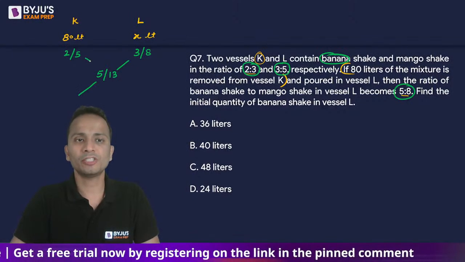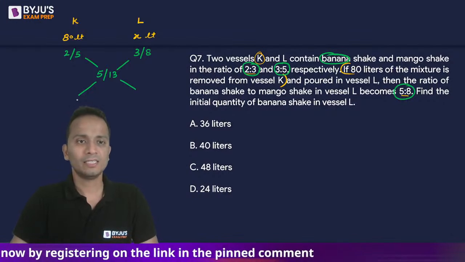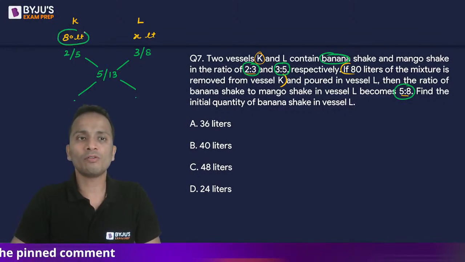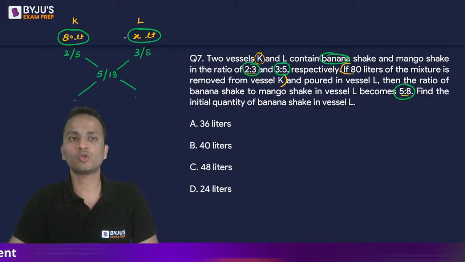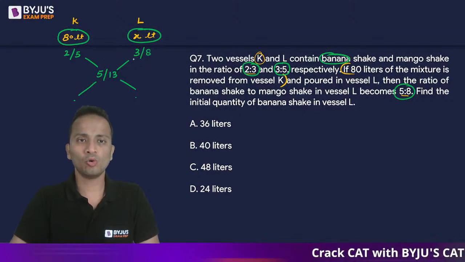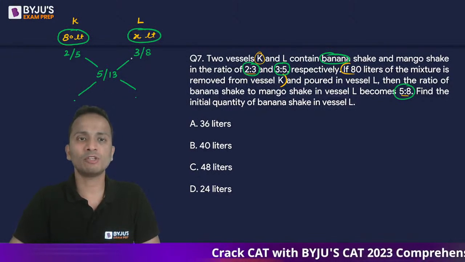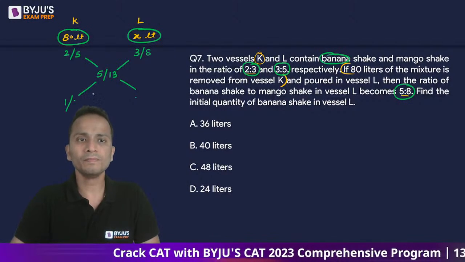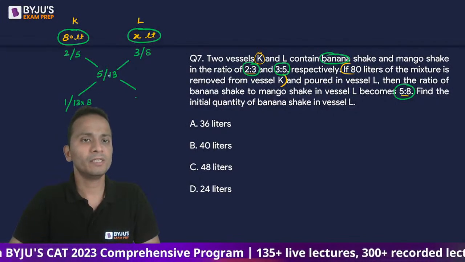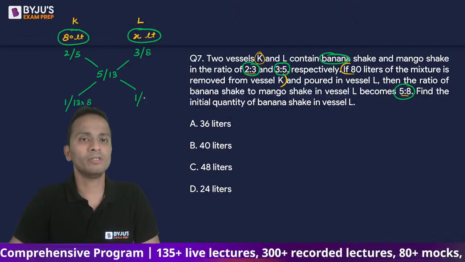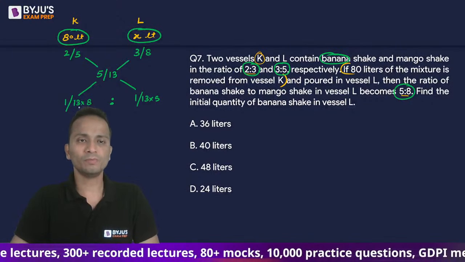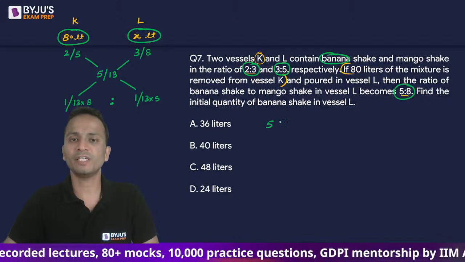Now apply alligation on these, and the values that come after applying alligation will give you the ratio of the quantities of solutions which were taken from vessel K and vessel L. So applying alligation, firstly it will come out to be 1/13 into 8, and here it will be 26 minus 25, 1/13 into 5. So calculating the ratio will come out to be 5:8.